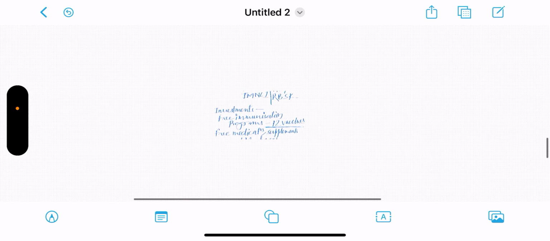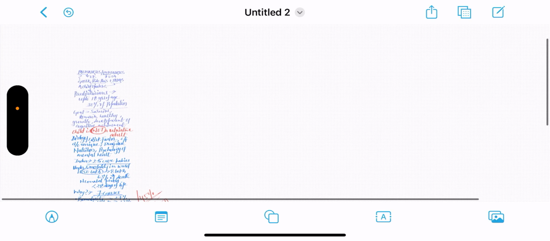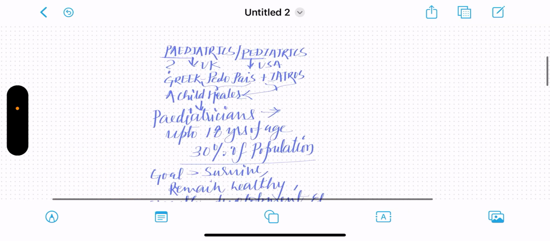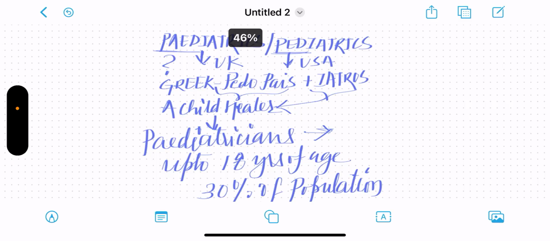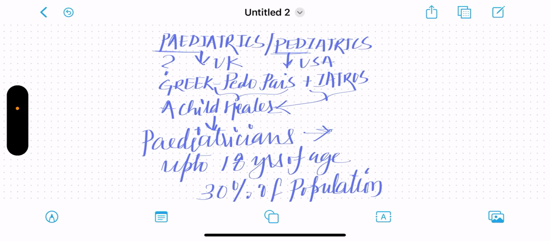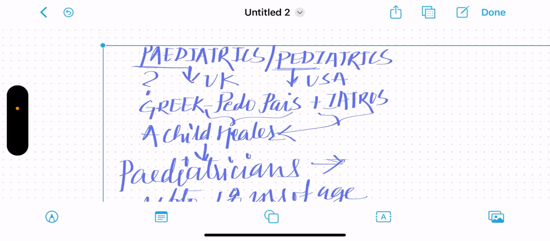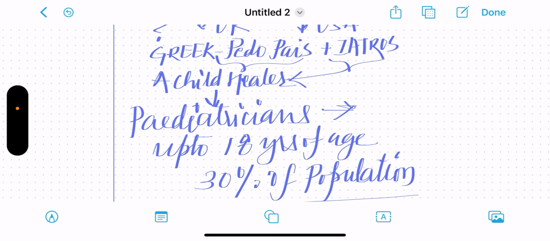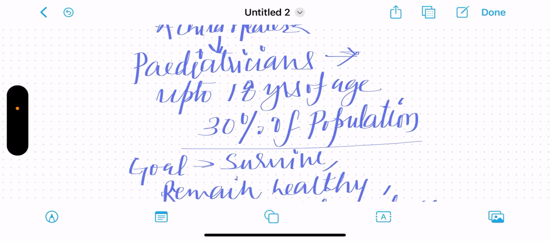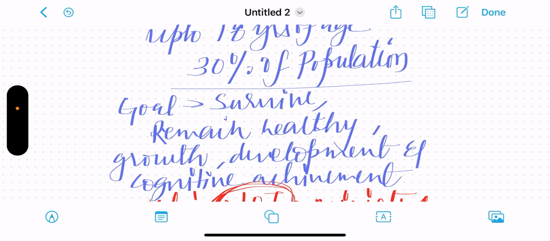So now let us revise what we have read. In pediatrics, there are two spellings of pediatrics. One is the UK version, another is the USA version. It has come from the Greek words pais and iatros. Pais means a child and iatros means a healer. So pediatricians are basically child healers, who deal with children up to 18 years of age, which makes 30% of the population.